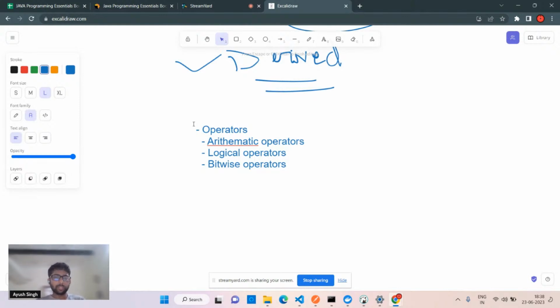But right now we'll be sticking to the arithmetic and logical, because it will take more time to explain bitwise, because that's a different one. This is not really advanced, but it is totally related to maths. If you have the idea about maths, a bit is actually 1 and 0. So how bit manipulation works, how bit masking works, they are separate topics. Actually, this will take a whole week, 1 or 2 weeks, to explain the whole bitwise operators. So we'll stick with this part, but there are operators like this as well.